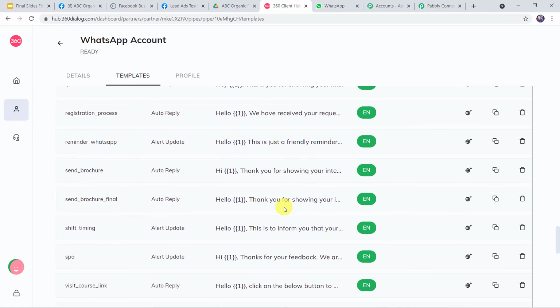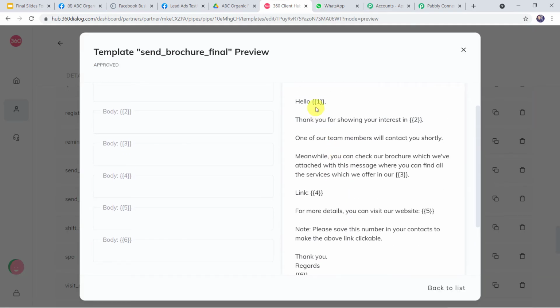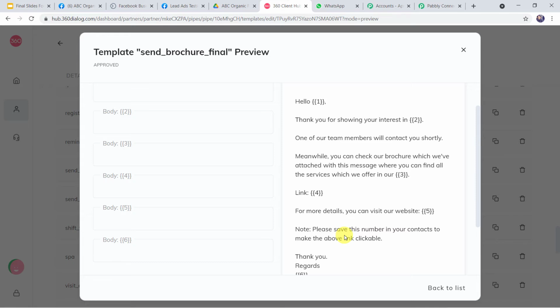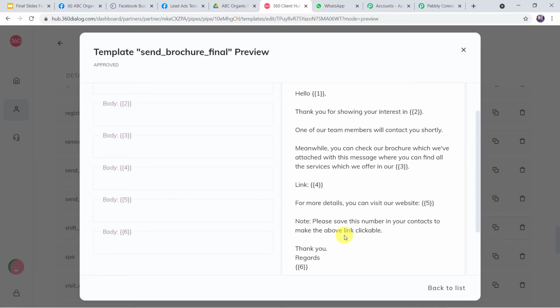That is send brochure final template. Now here you can see I have given some numbers 1, 2, 3, 4, 5, 6 in curly braces. So you might be thinking why I have kept these numbers in the curly braces. Just because these are the body fields and the values of these body fields are going to change every time. For example, let us read this template.